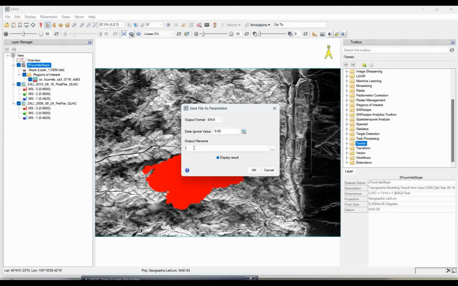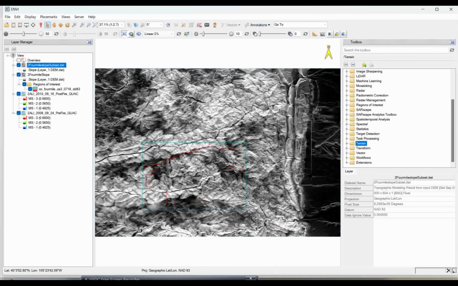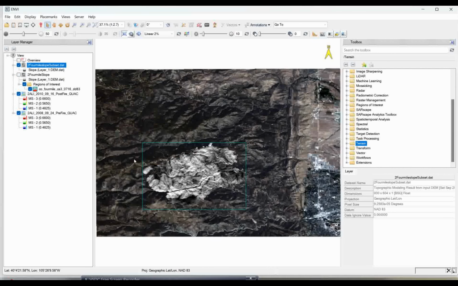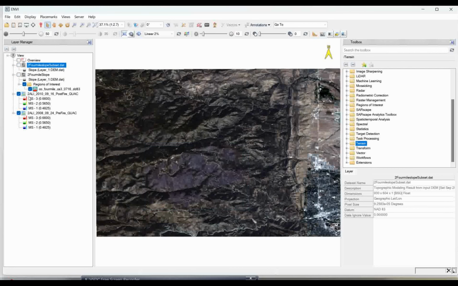So I can give this name like this, so that I can identify it: subset. This is the name I've given here. So simply click on OK. Now once you do it, if you give the data ignore value 0, it will cut exactly with the shape. You just see here, it is cut exactly with the shape. Now the same thing we need to do over this image also.